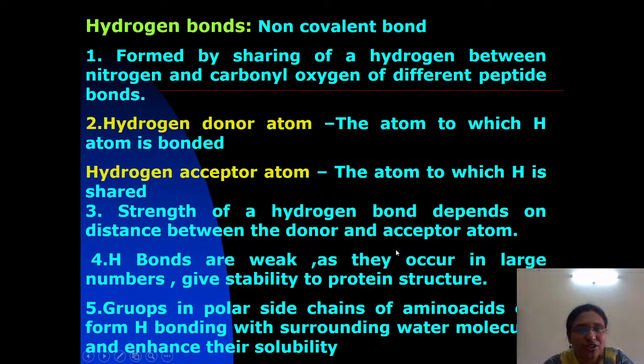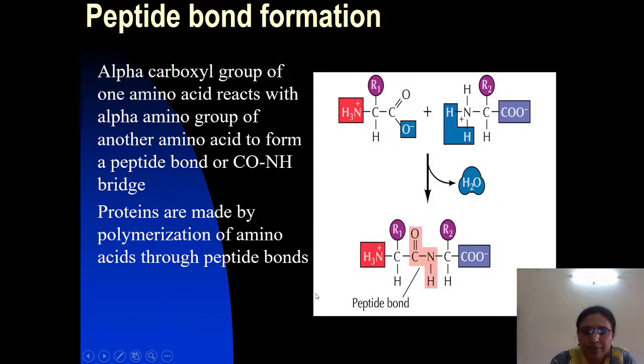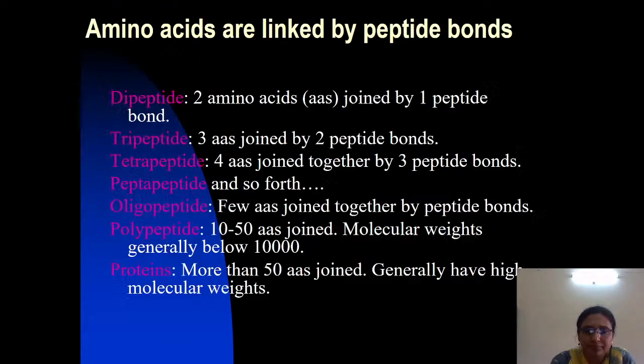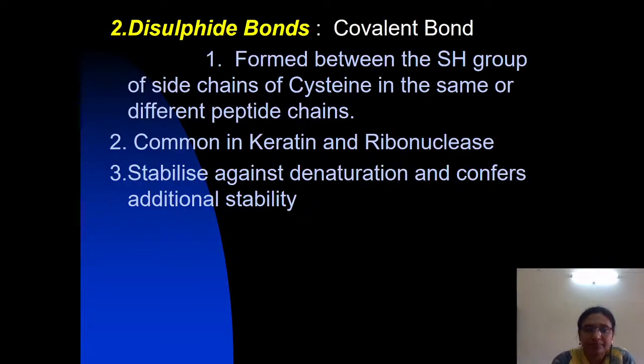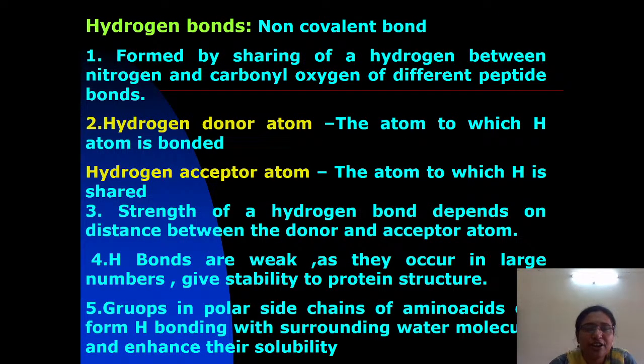The strength of a hydrogen bond depends on the distance between the donor and the acceptor.